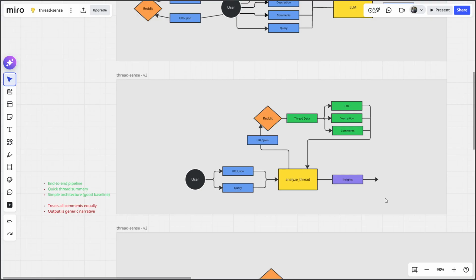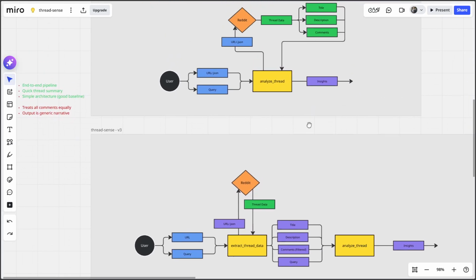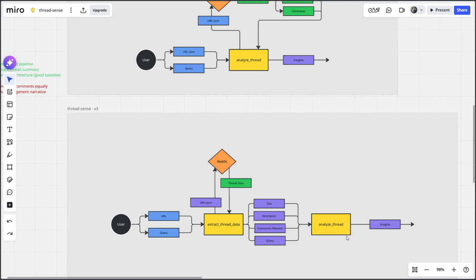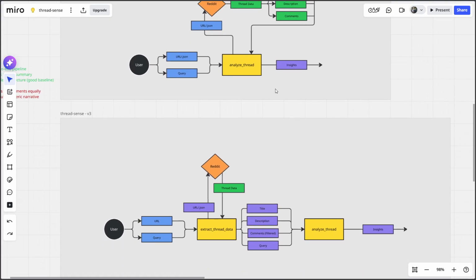So to begin with, these are a couple of things that need immediate improvement to our version v2, and that's what I've done and improved in to build the version v3. If you can see, it has also slightly gotten longer. You might immediately notice that we have one node here and we have two nodes here. I'll come to that.